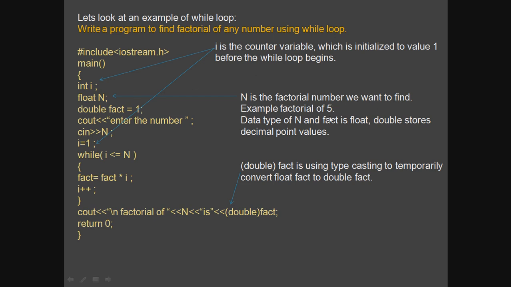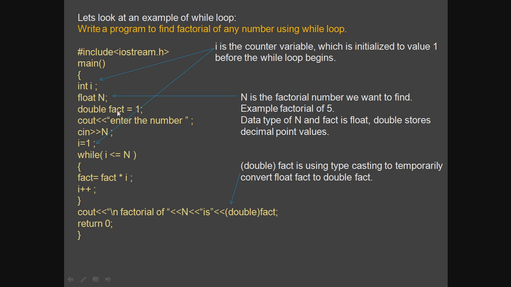So for example, factorial of 5, so 5 is n. If we want to find the factorial of, suppose, 4, then 4 will be the value n. Here fact is of type double. Double and float hold decimal point values. Double can hold more digits after the decimal point. Float can hold decimal values up to 4 or 6 digits, while double can store, say, 12 digits, up to 16 or 24.